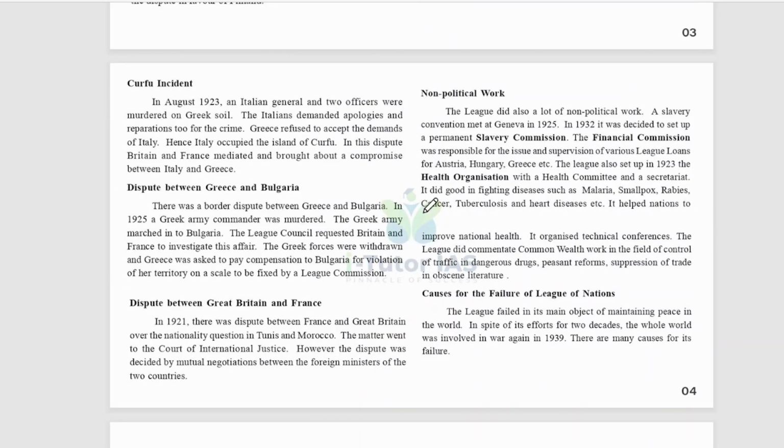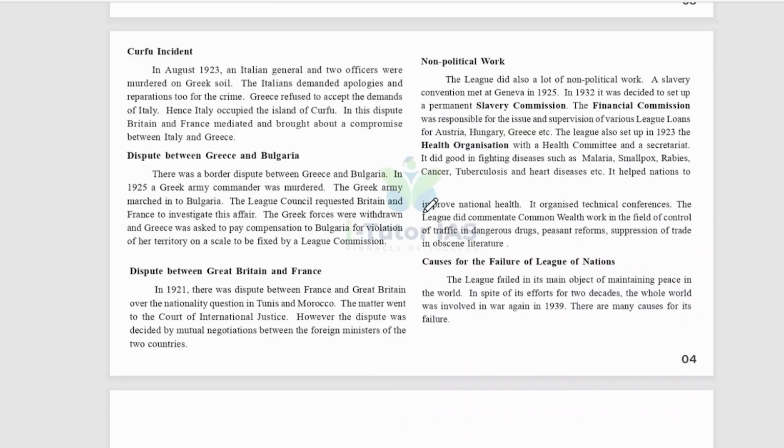And the Corfu incident. In August 1923, an Italian general and two officers were murdered on Greek soil. The Italians demanded apologies and reparation for the crime. And Greece refused to accept the demand of Italy. Hence, Italy occupied the island of Corfu. In this dispute, Britain and France mediated and brought about a compromise between Italy and Greece.